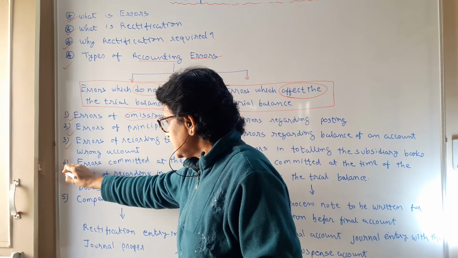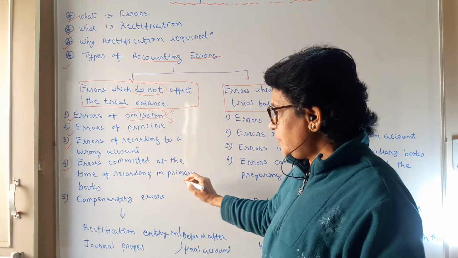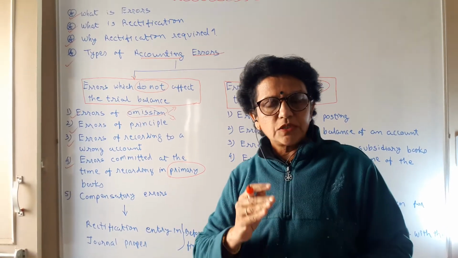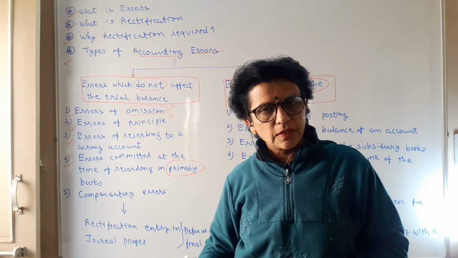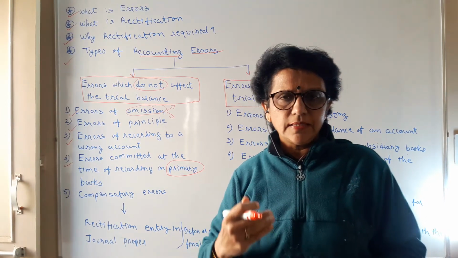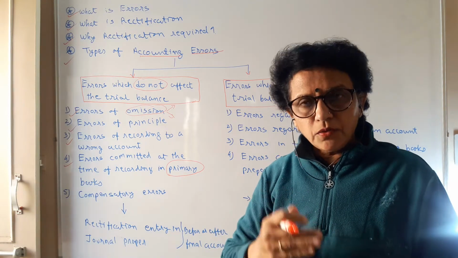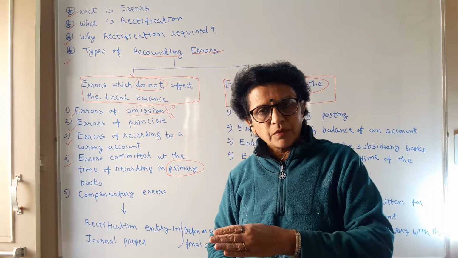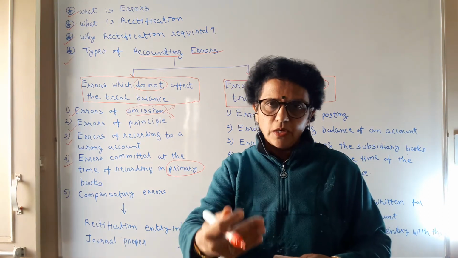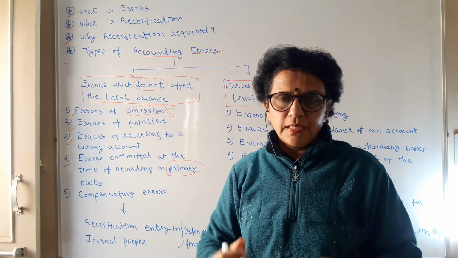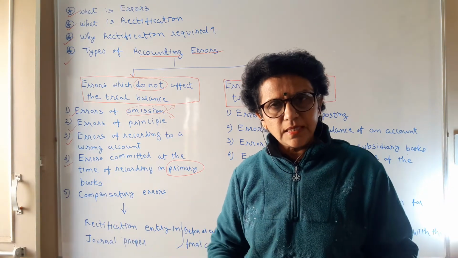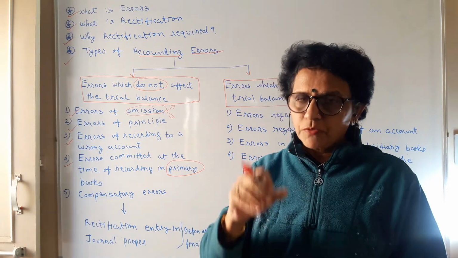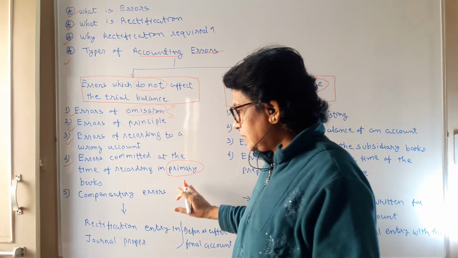The next is the error committed at the time of recording in the primary books. How many primary books do we have? The journal and the subsidiary books. So while recording the transactions into the subsidiary book, you have made a mistake. For example, goods are sold to Ram, but you have treated it by mistake as goods purchased from Ram. There is a vast difference between purchase and sale. So in the primary books of account, you have made the mistake. So again we need to write the journal entry.